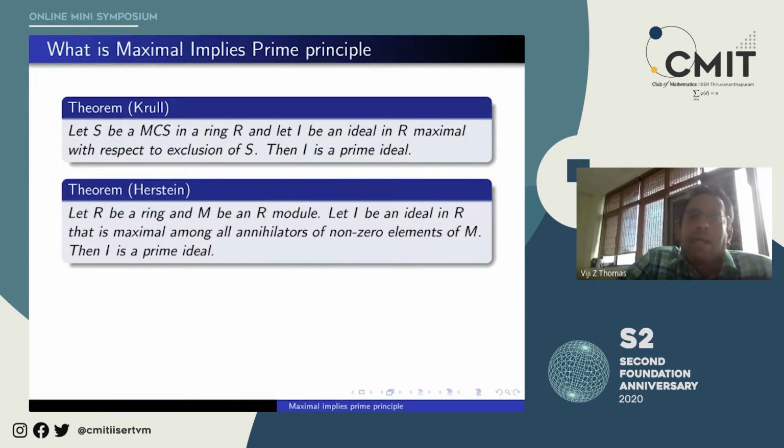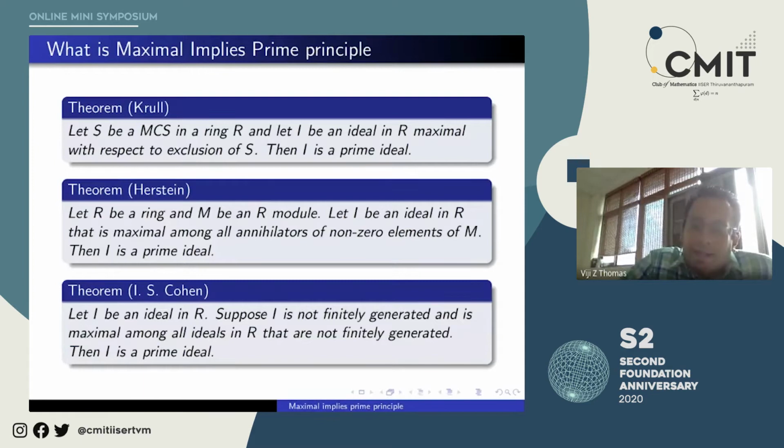Let R be a ring and M be an R-module. Let I be an ideal in R that is maximal among annihilators of non-zero elements of M, then I is a prime ideal. Again, if you do not know what is a module, what are annihilators, again, forget it. Don't worry about it. I will not focus on this theorem either. But again, what I want to point out here is, see, I is an ideal maximal with some property. Then it again appears to be prime.